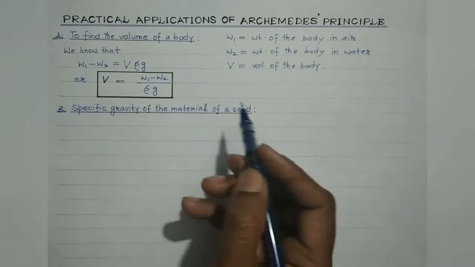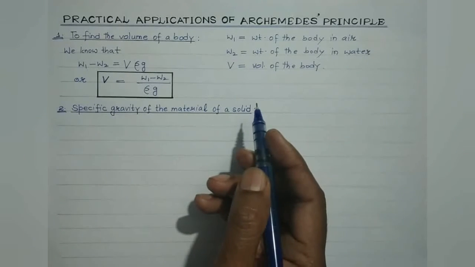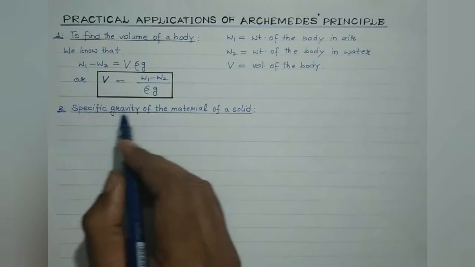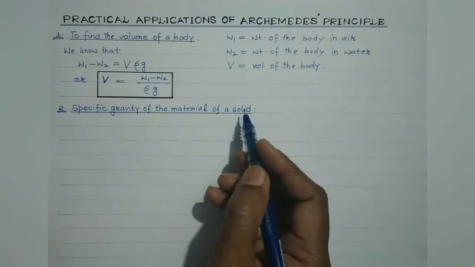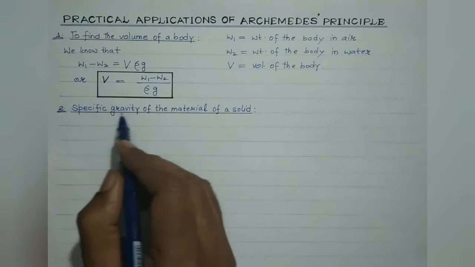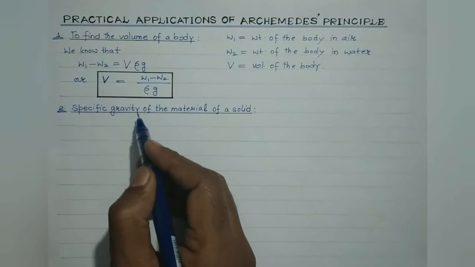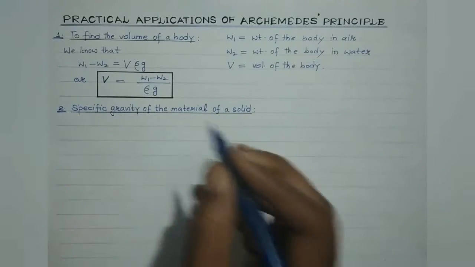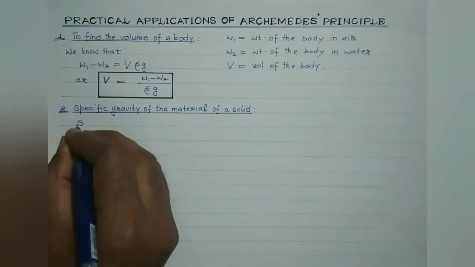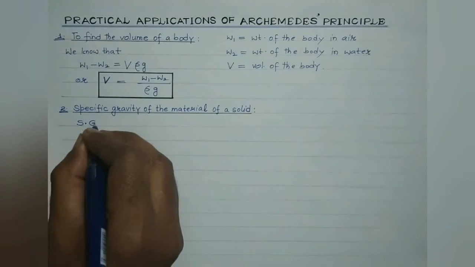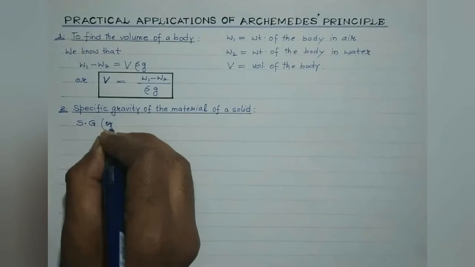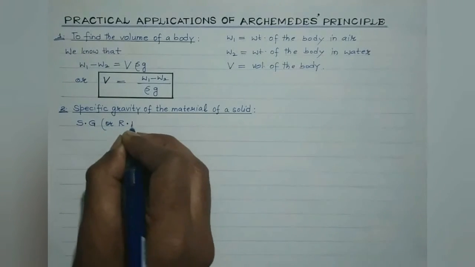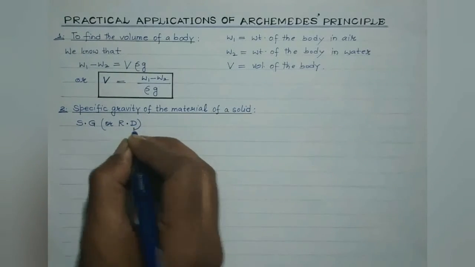Now students, as discussed, Archimedes' principle can also be used to determine the specific gravity of the material of the solid. And as I've stated, specific gravity of the material is also known as the relative density, right? So actually, the specific gravity, I'll denote it by SG, or relative density, RD, it stands for relative density.